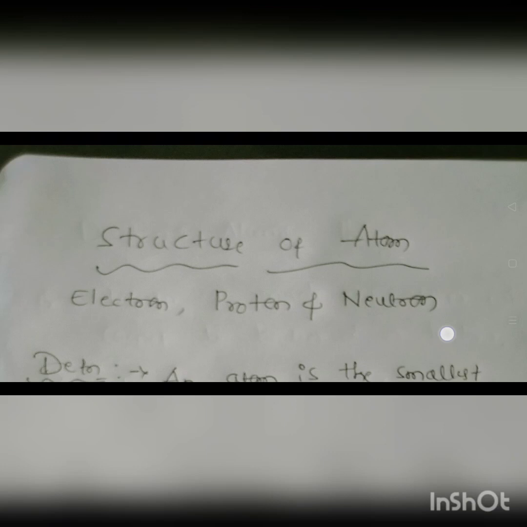when you combine cells, you can see there will be the form of a body. So the body consists of a number of cells. Like that you can take any matter. Matter occupies some space and has mass, and that mass is due to a number of atoms together. When a number of atoms combine together, they form matter.